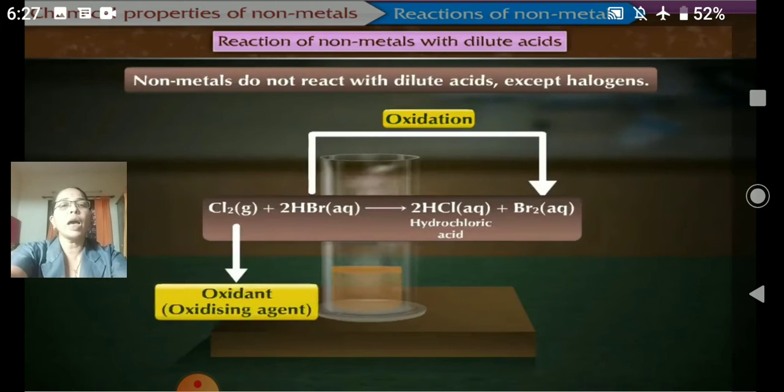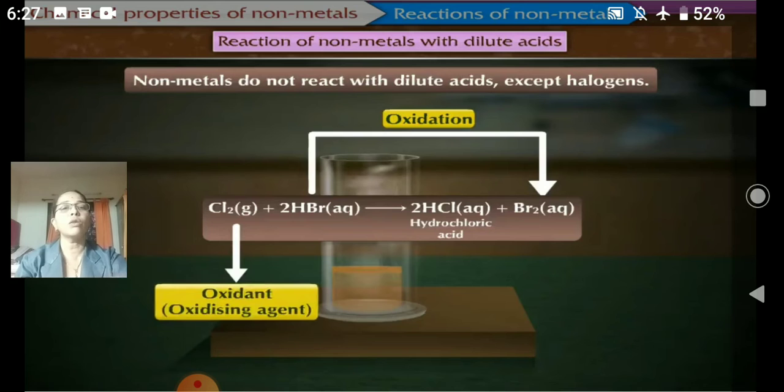So here what happens when those two things react with each other? Chlorine reacts with hydrobromic acid, that is, a halogen reacts with an acid. We get that halogen acid, as well as another halogen is released. In that case, an oxidation reaction takes place. Hydrogen bromide, or hydrobromic acid, loses hydrogen, as well as chlorine gains hydrogen.